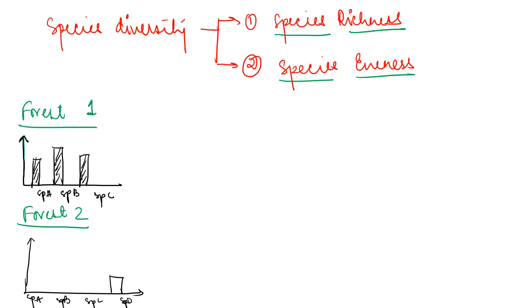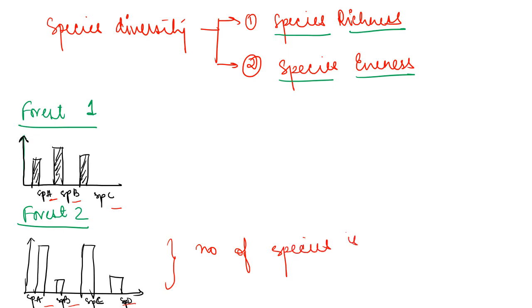Here you can see 4 different types of species are there. So here the number of species is more. Here you can see only species A, B, C, but here A, B, C, D. So the number of species is more compared to forest 1.